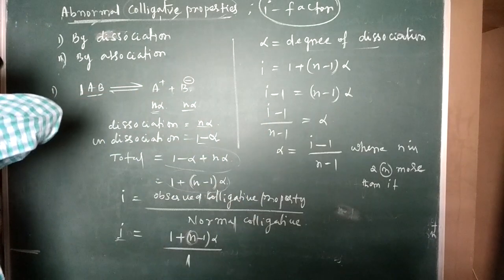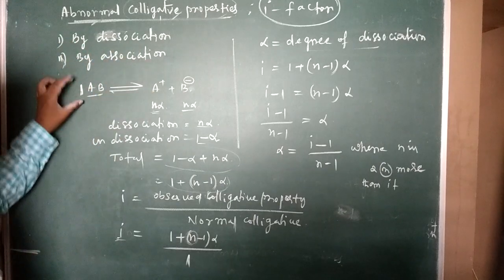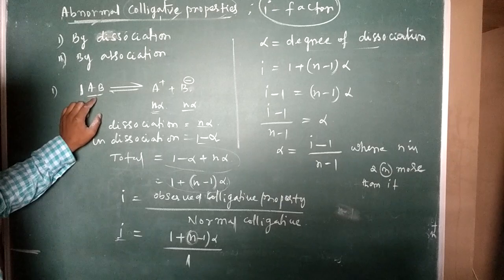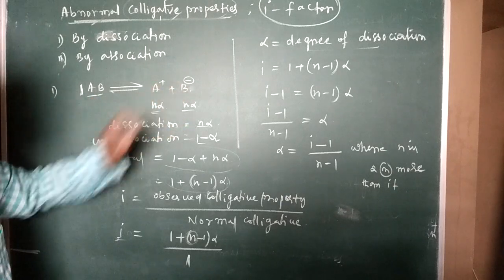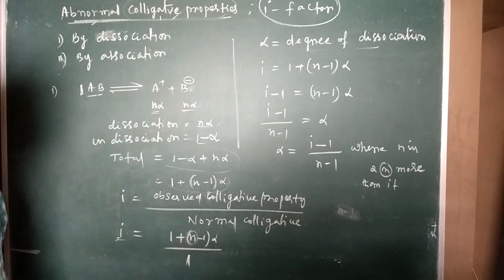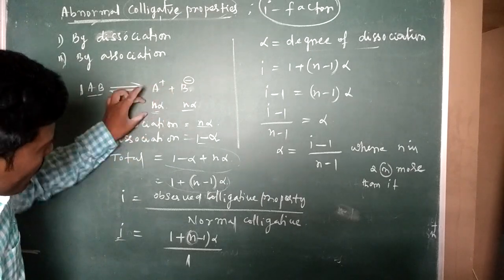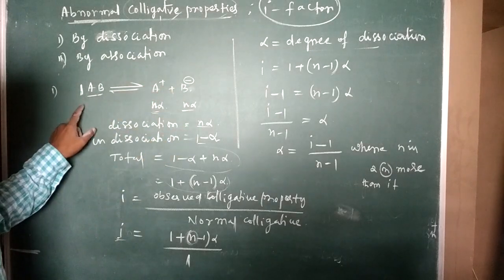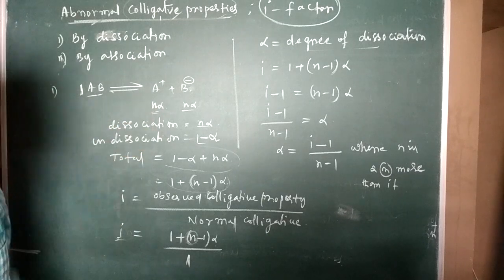Once again, I am taking dissociation and association. I took AB as the solute, 1 mole, that is dissociated into A plus and B minus. An alpha part of A plus and an alpha part of B minus are formed, so the dissociated part is alpha. The undissociated part is 1 minus alpha, because alpha part is dissociated.